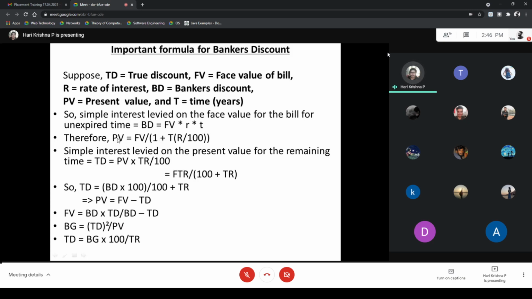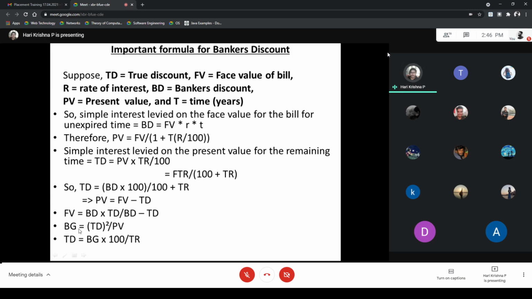Therefore, the present value, as we have already seen, is the face value divided by 1 plus time into rate. The simple interest on the present value for the remaining time, that is the true discount, the original true discount. So that is PV into TR by 100, that means the present value into time into rate. And we have other formulas to find the true discount, the present value, and the face value.